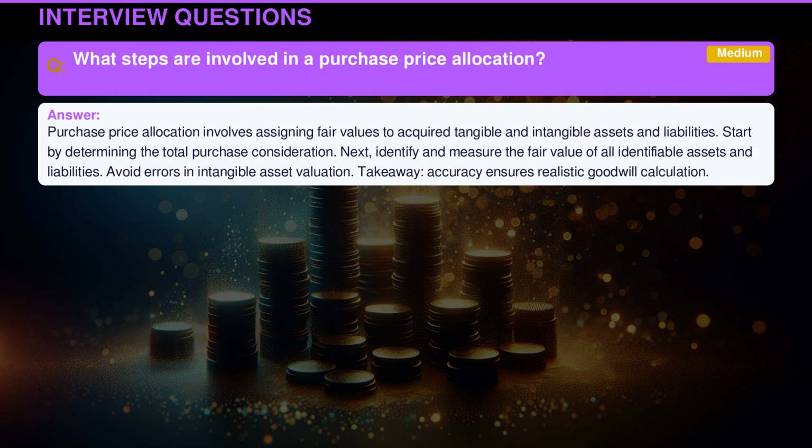Purchase price allocation involves assigning fair values to acquired tangible and intangible assets and liabilities. Start by determining the total purchase consideration. Next, identify and measure the fair value of all identifiable assets and liabilities. Avoid errors in intangible asset valuation. Takeaway: accuracy ensures realistic goodwill calculation.